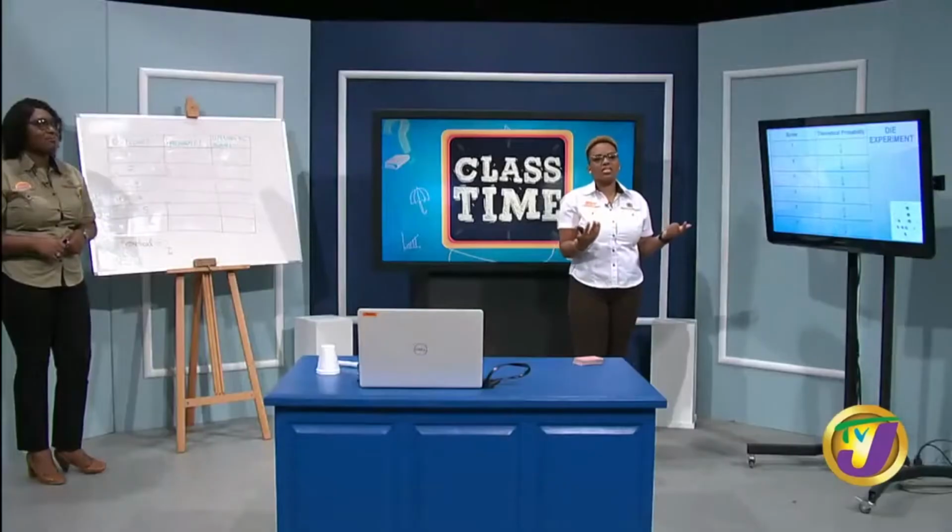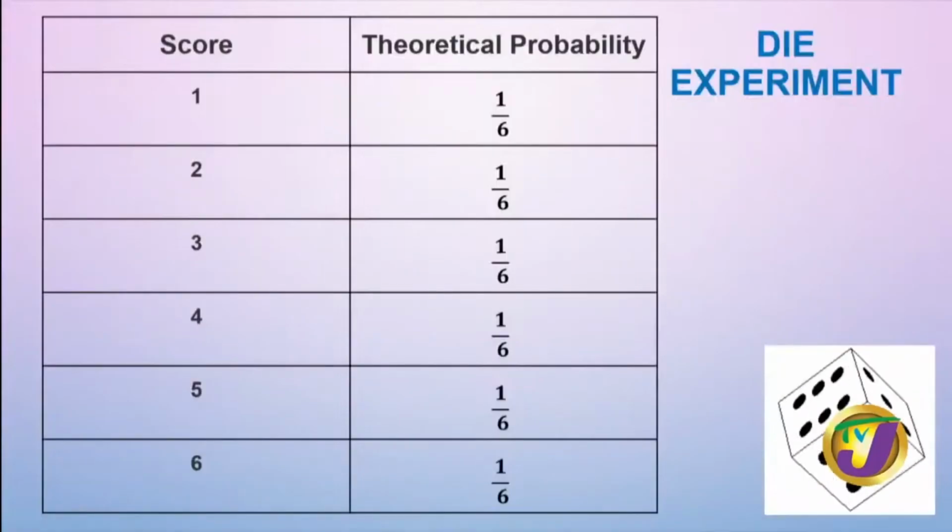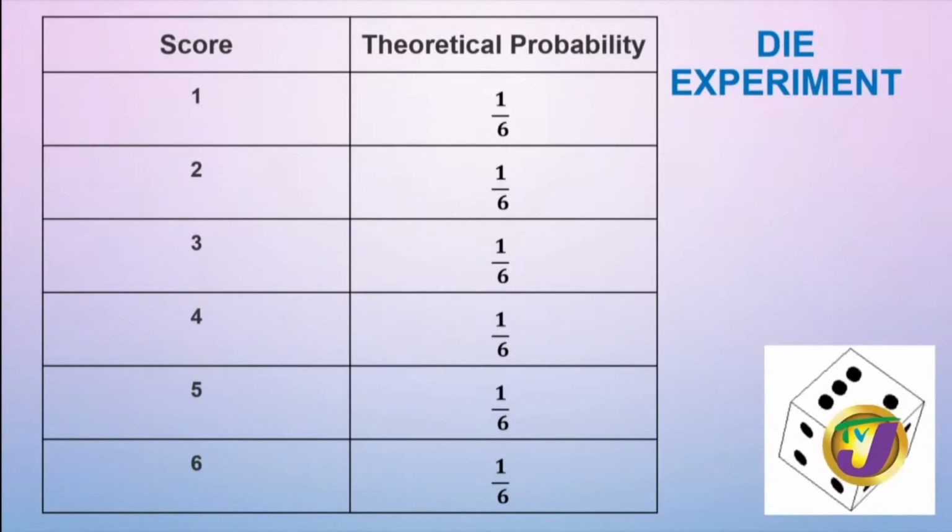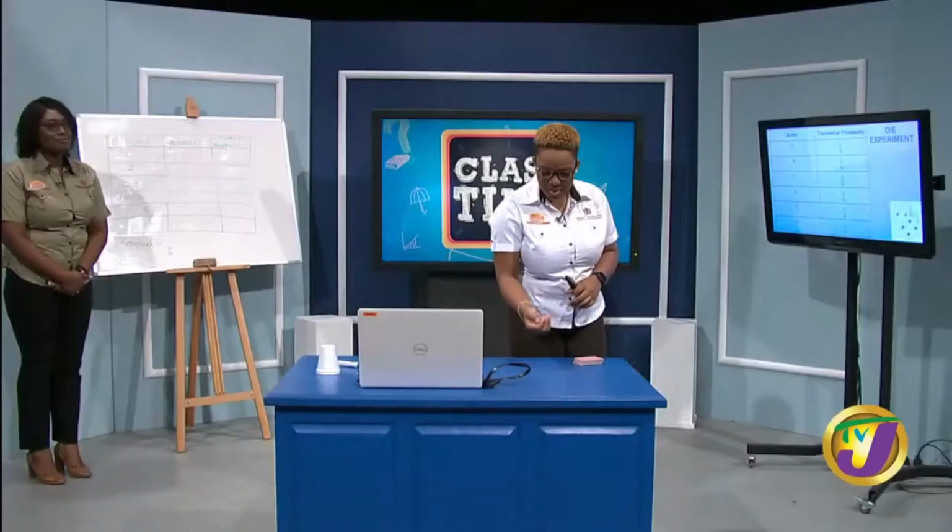We can also see that the theoretical probability of getting any of the numbers would be 1/6. So I have a fair chance of getting any of the numbers on the die. Roll away. Get your die at home and try.